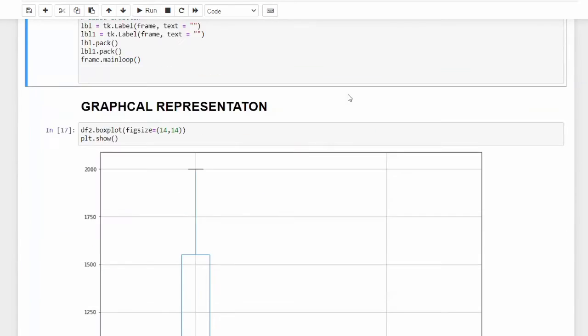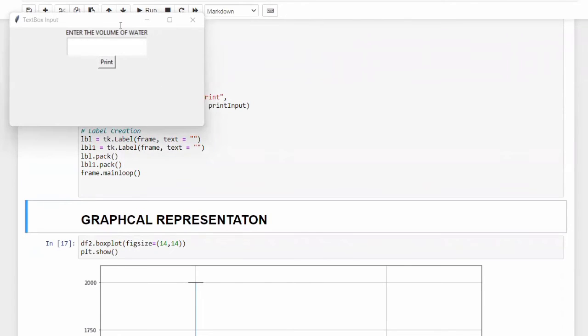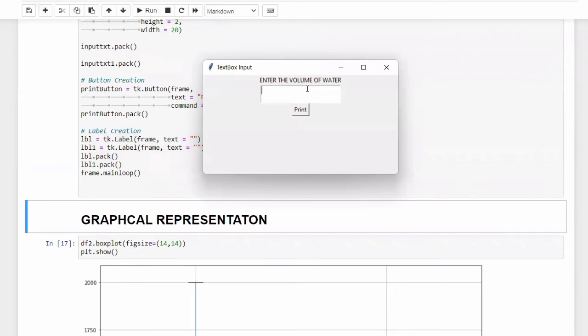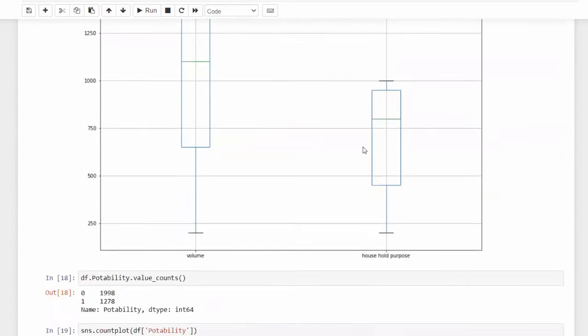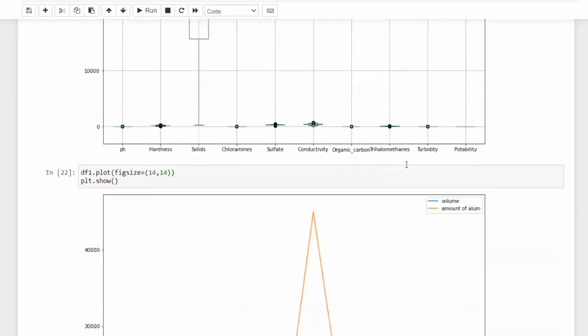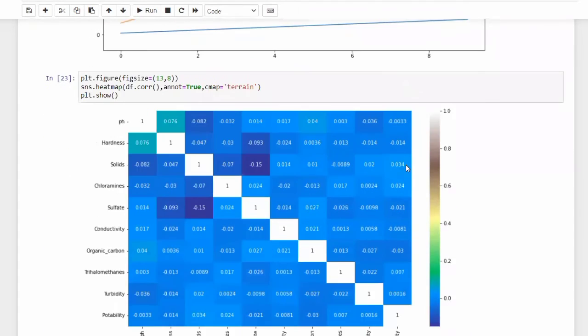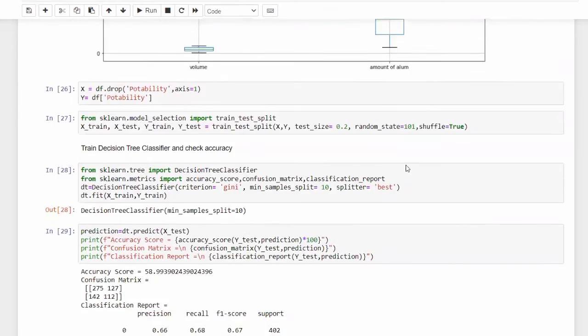In the same way, we can also detect the amount of water that can be used for drinking and the amount that can be used for irrigation. I'm giving the same input, 200. The output says the amount of water that can be used for household is 200, and the amount for irrigation is 0. Here we have also included graphical representations needed for project development and testing analysis.